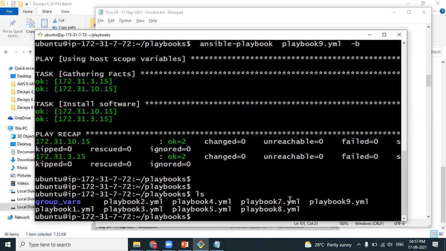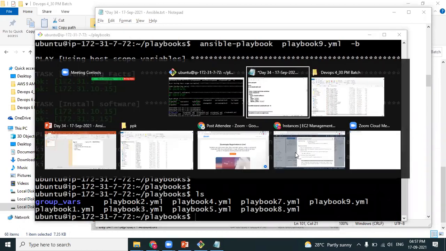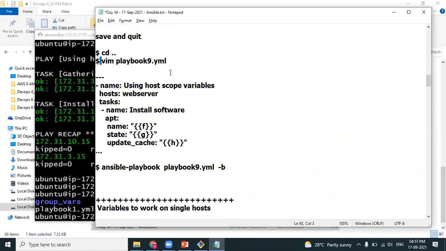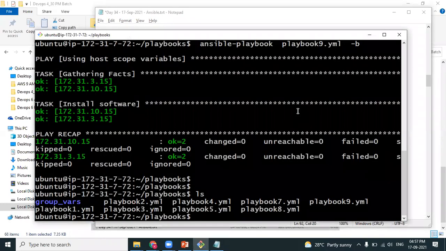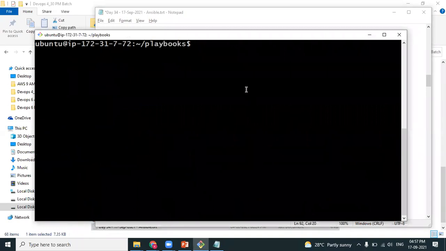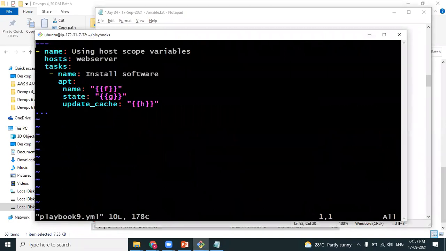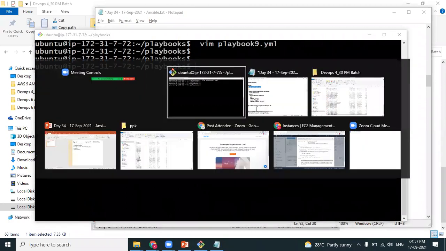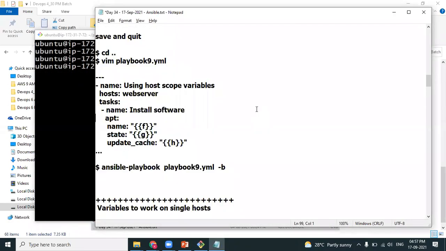I think we have not created playbook 9, so let's do that. Let's create playbook 9. It's already done, so we have to run the playbook. Obviously, it picks up the values and runs on 2 machines, because the host you have mentioned is webserver.